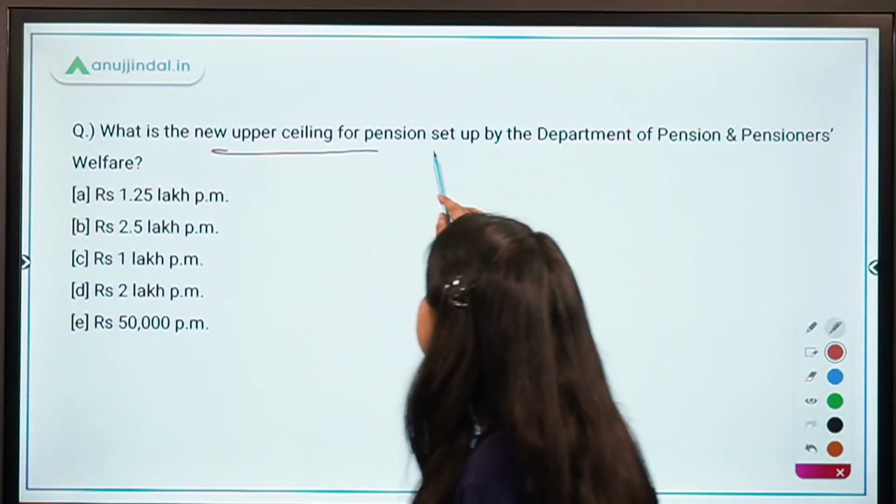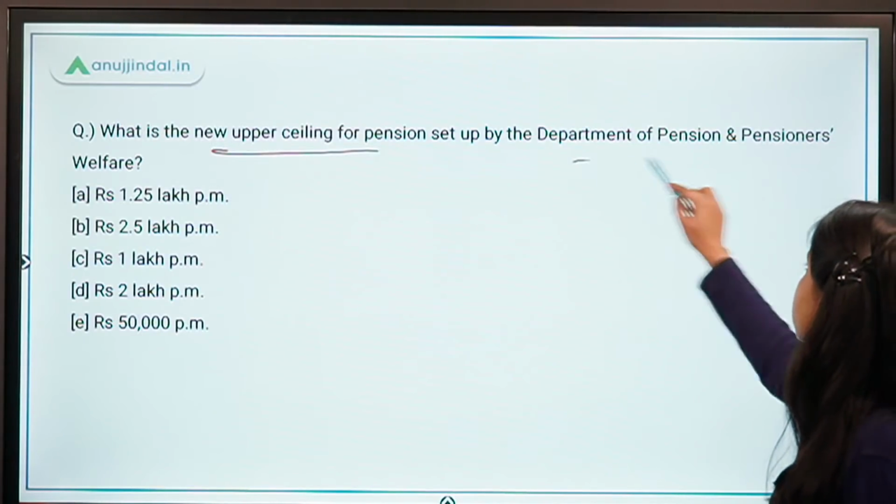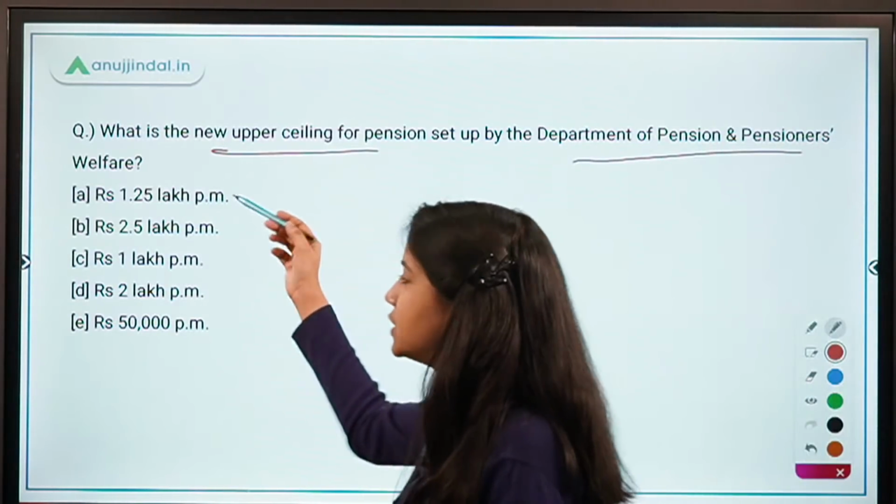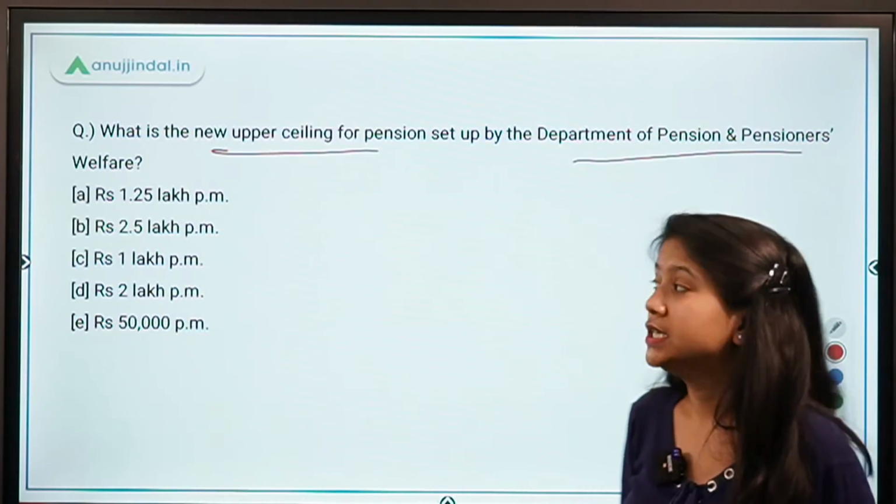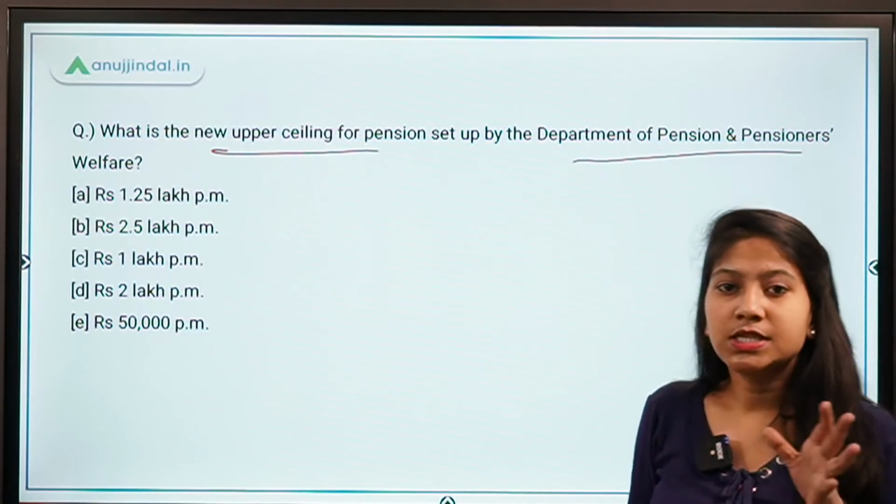What is the new upper ceiling for pensions set up by the Department of Pension and Pensioners Welfare? So this is basically for the government employees. So what is the new pension ceiling?